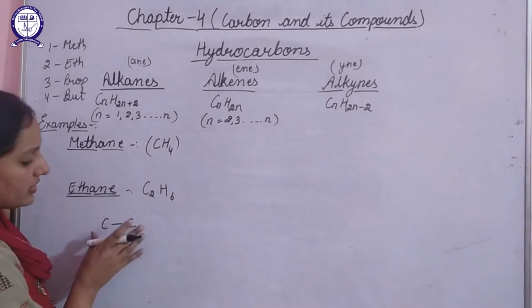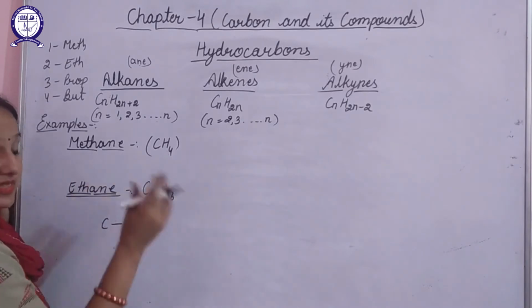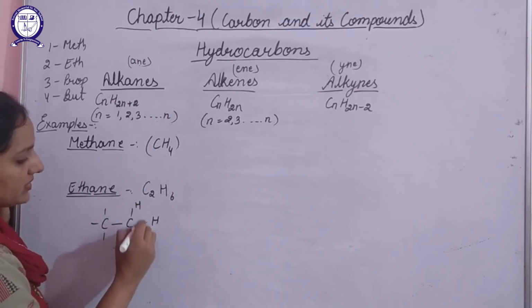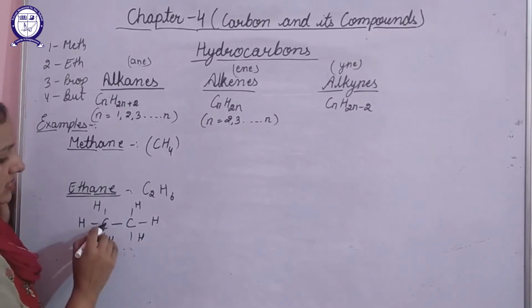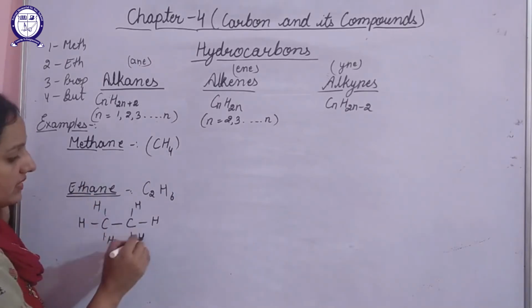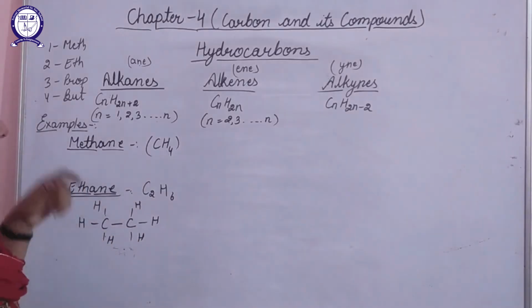Whenever you are drawing their structures, first of all connect the carbon atoms and then place their hydrogen atoms. One carbon is connected to the other and to hydrogen atoms. So this is how it looks. Here 4 bonds means it has shared 4 electrons. They are stable and it is also stable. So this was about alkanes.